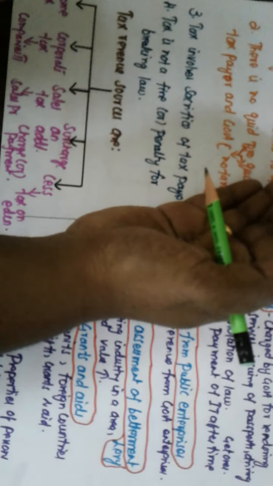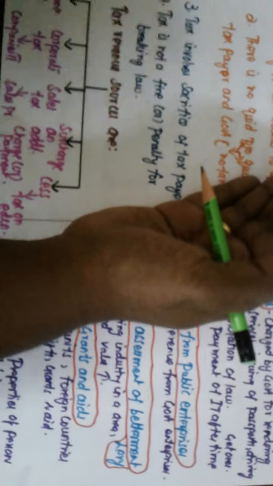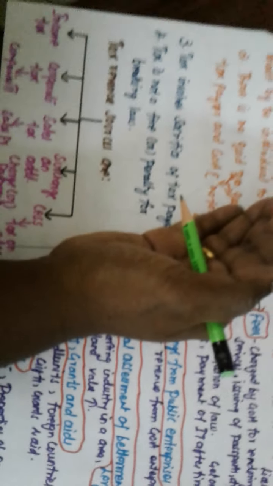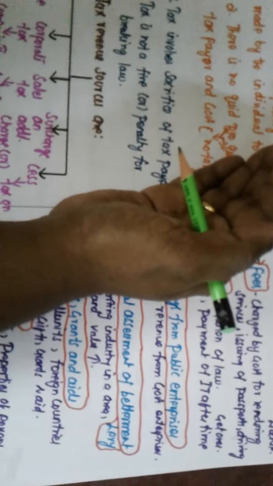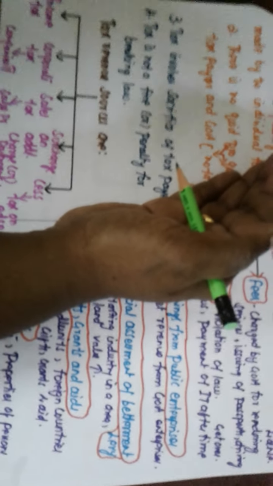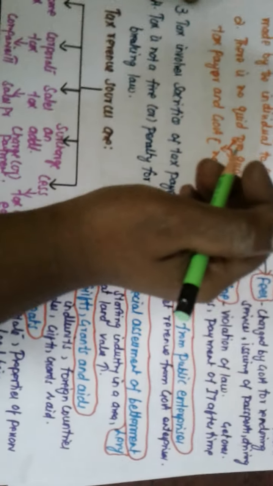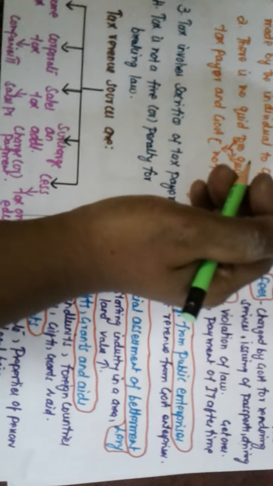The government takes the excess wealth from the rich man in the form of tax, and utilizes it for below poverty line people in the name of economic welfare activities. So there is no direct connection between the taxpayer and the tax benefit. Clear? That is the thing, quid pro quo.